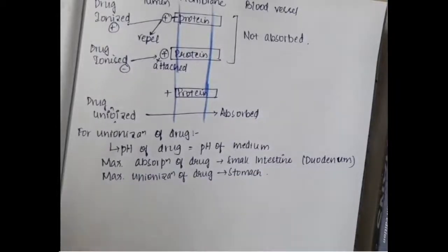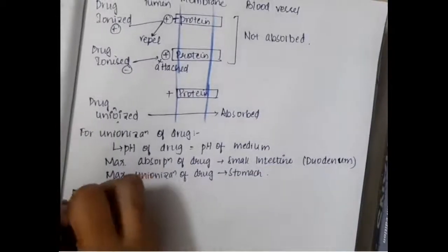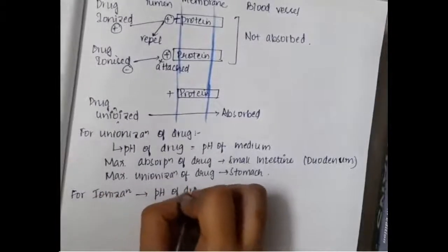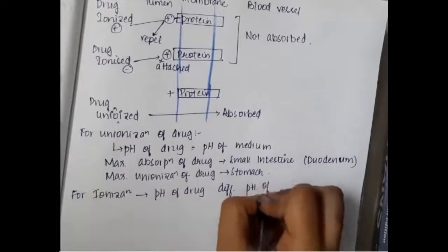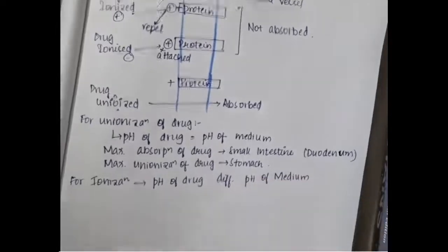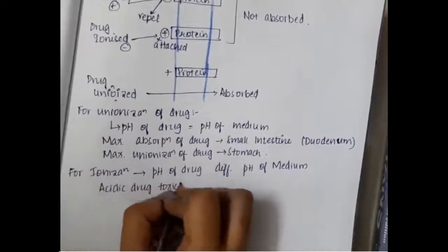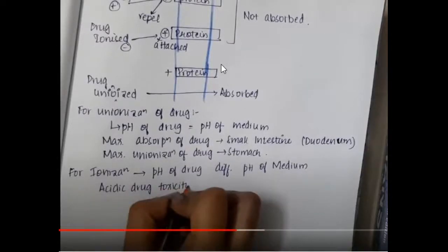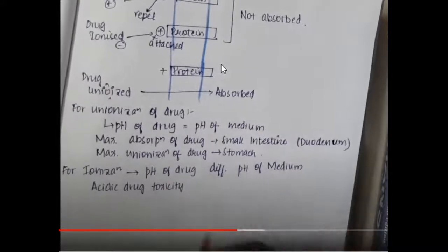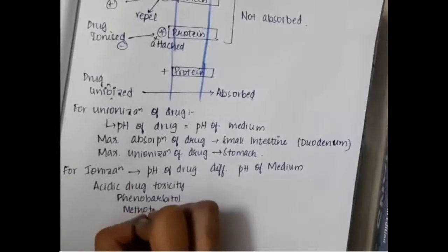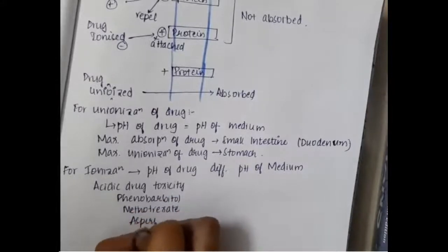So for ionization, the pH of the drug should be different from that of the medium, and for unionization, the pH of the drug should be the same as that of the medium. For example, acidic drugs are in the unionized state in the stomach, whereas basic drugs are in the unionized state in the intestine.